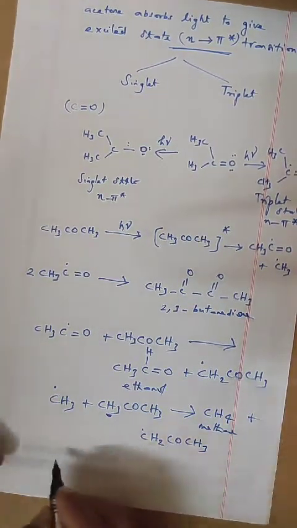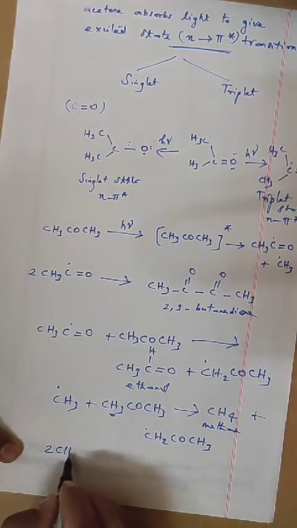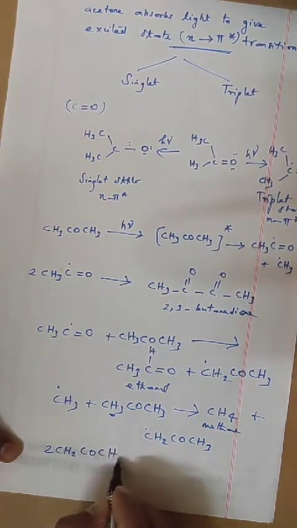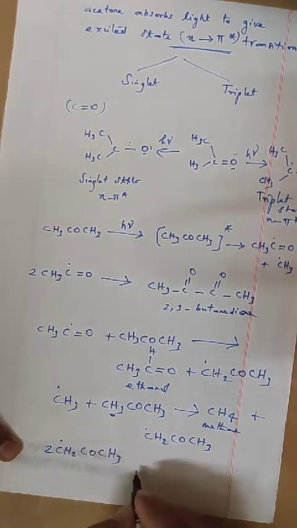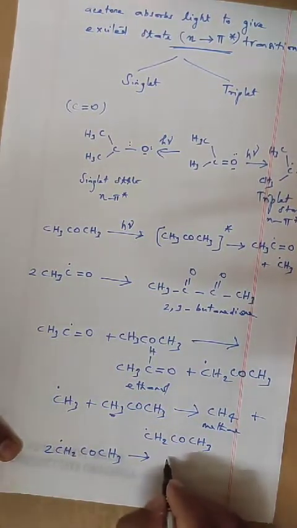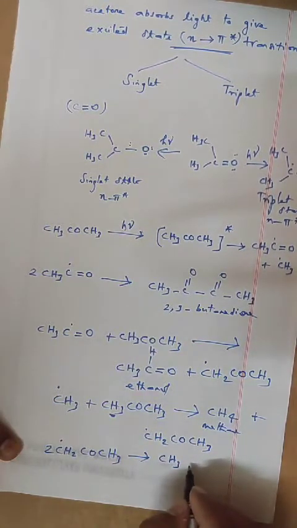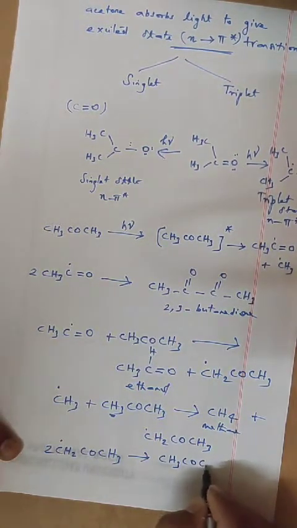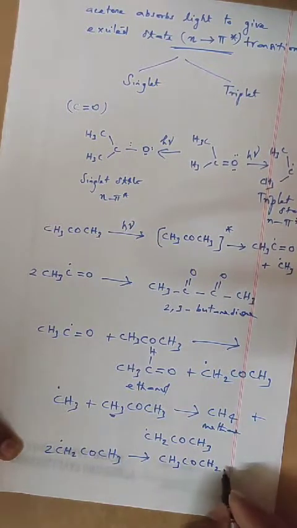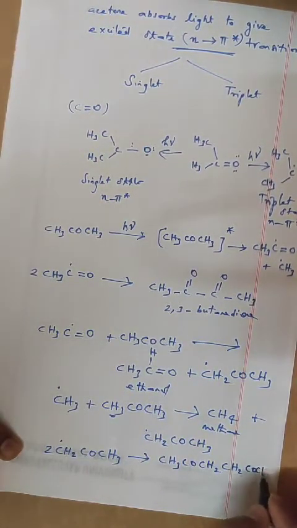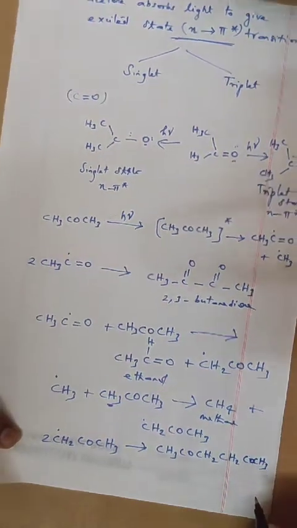Now finally, 2 CH2 CO CH3 gives CH3 CO CH2 CH2 CO CH3.